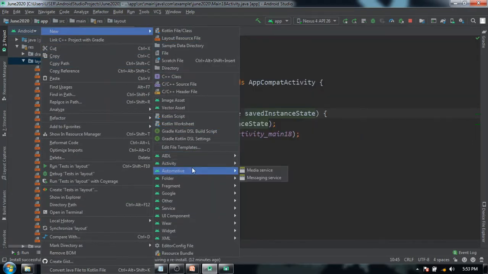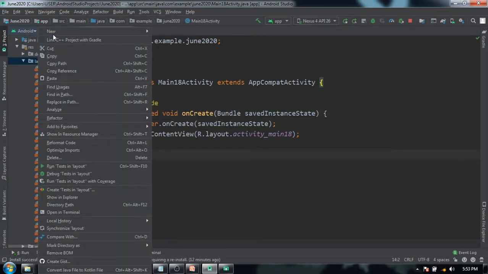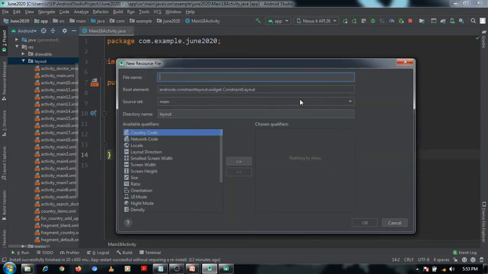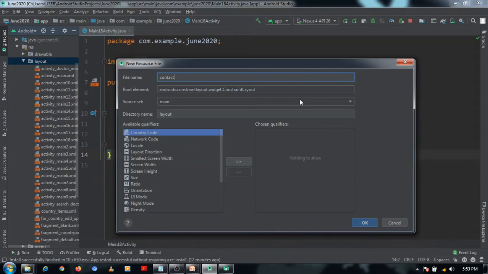I will create a new layout resource file and name it contact underscore view, in small letters.